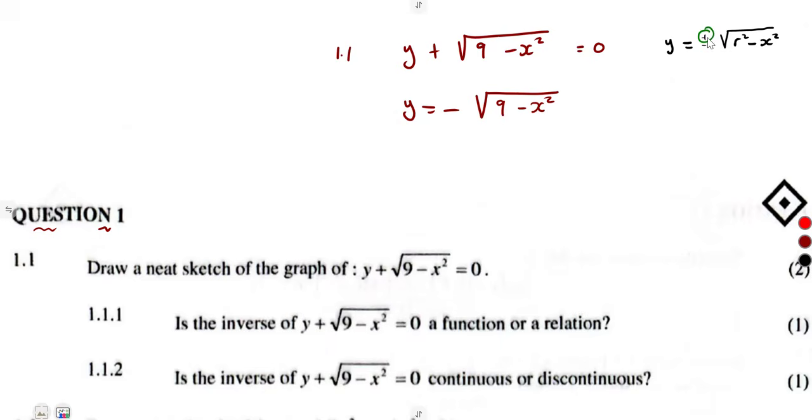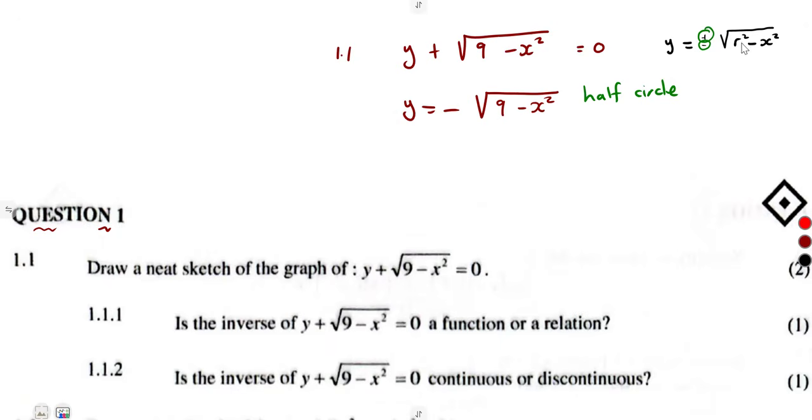It can be a plus or it can be a minus. So you must have one side, not both, but just one side. If there are two, it means you are referring to a circle. So it's just one sign that you must have, either a plus or a minus. So here we just have a single sign. So we know that we have got a half circle.